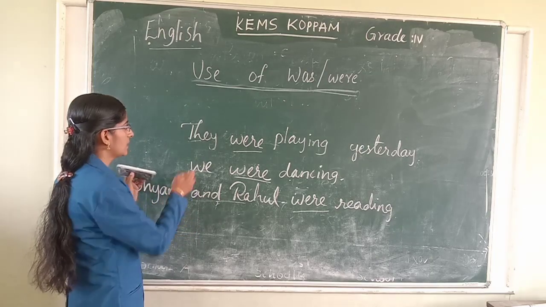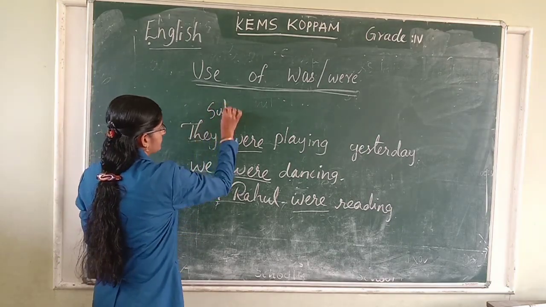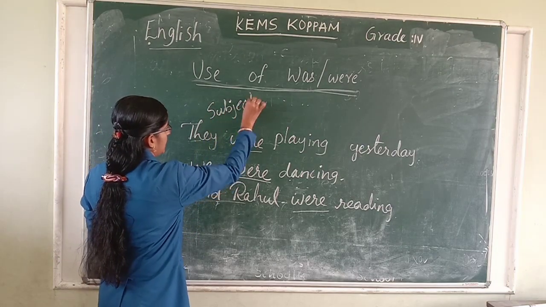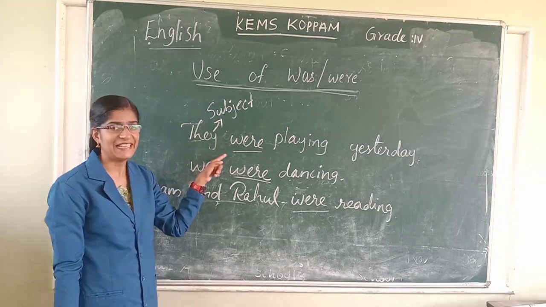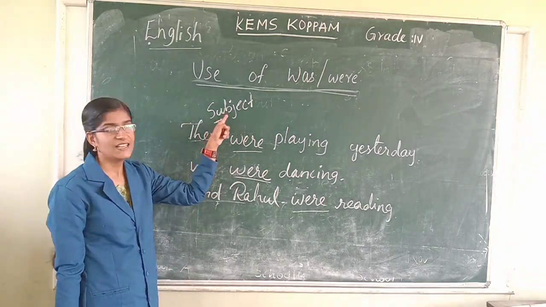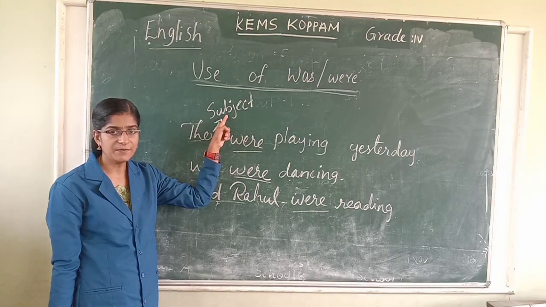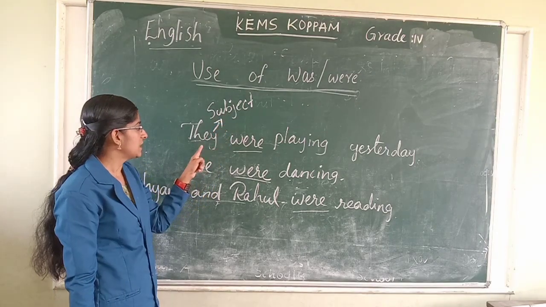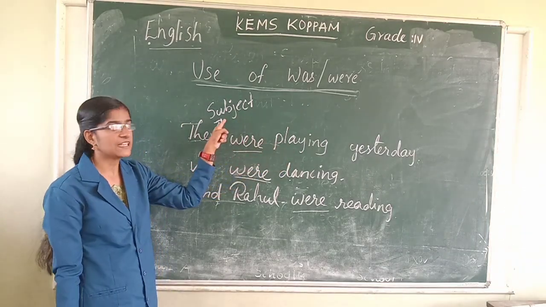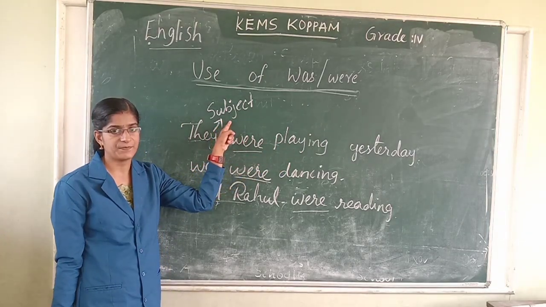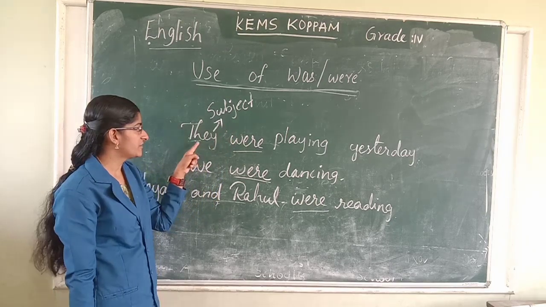This is called the subject. The person who is doing an action in a sentence is called the subject. In English, the doer of the action in a sentence is called the subject.